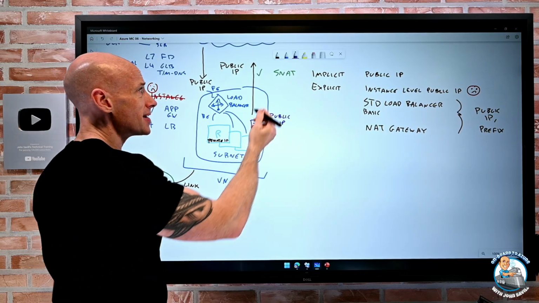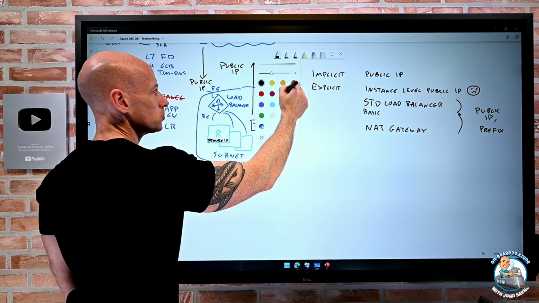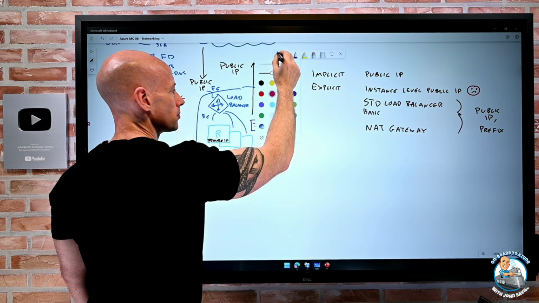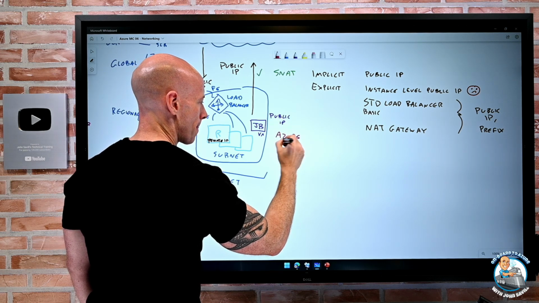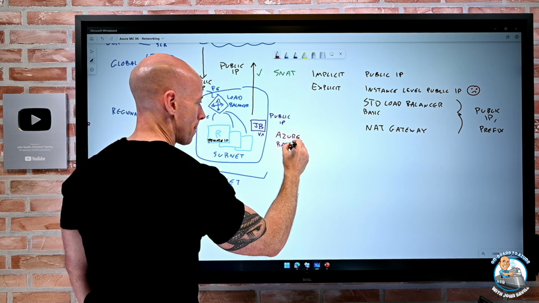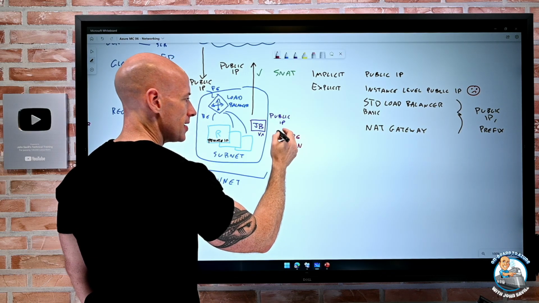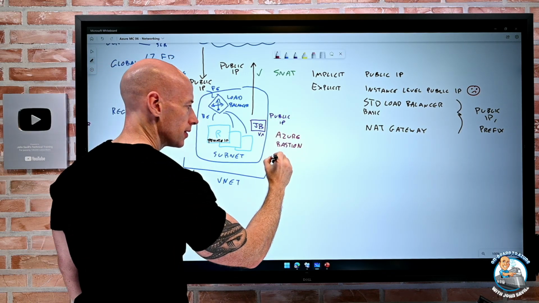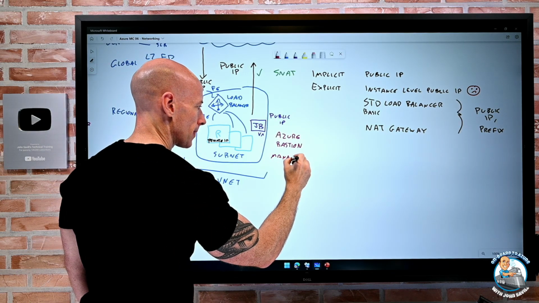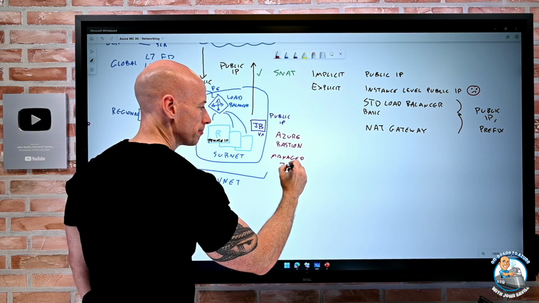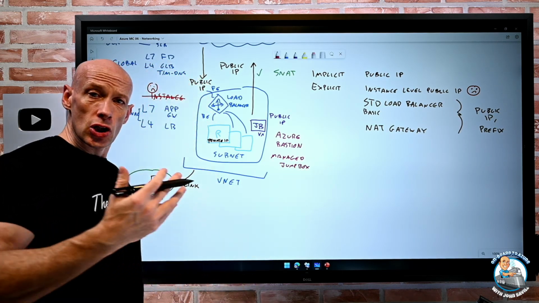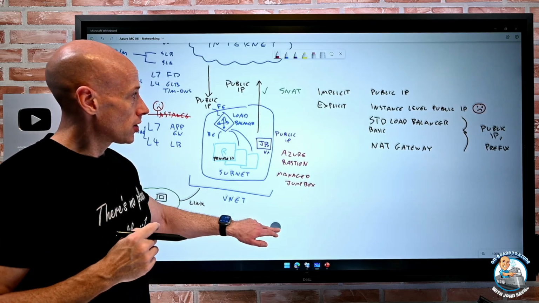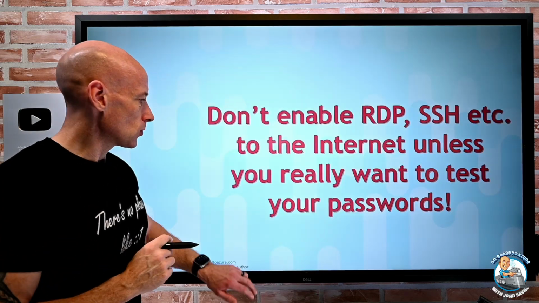So Azure Bastion is a managed version, but it's much, much better. So that's available to you as well. So that's a useful thing to know about. Okay.